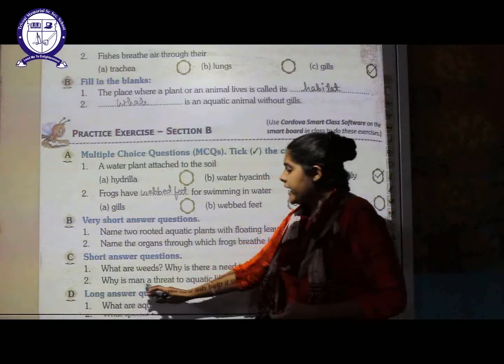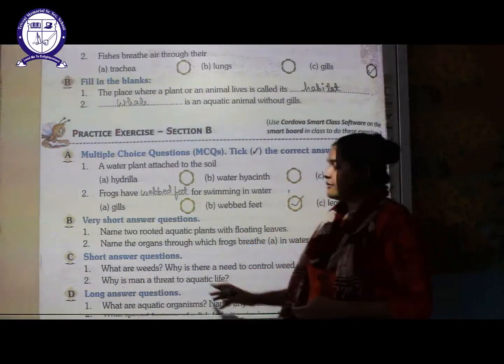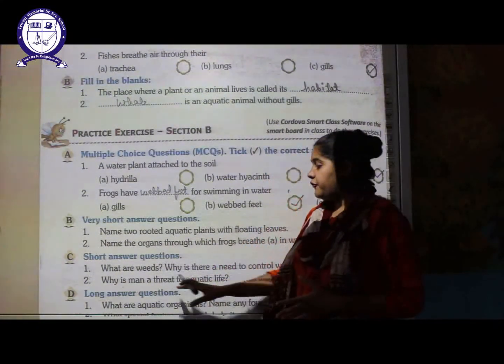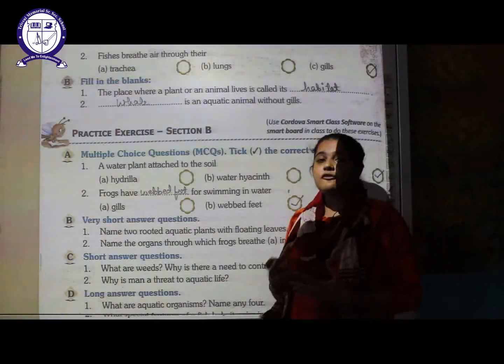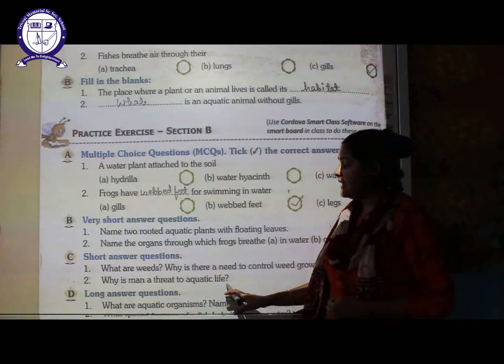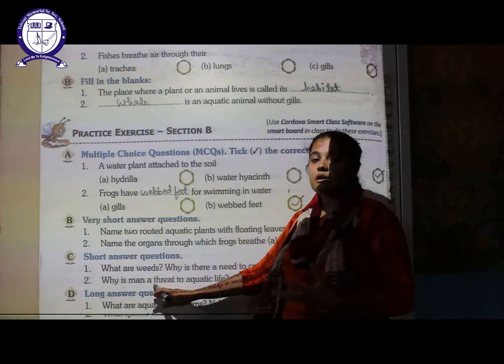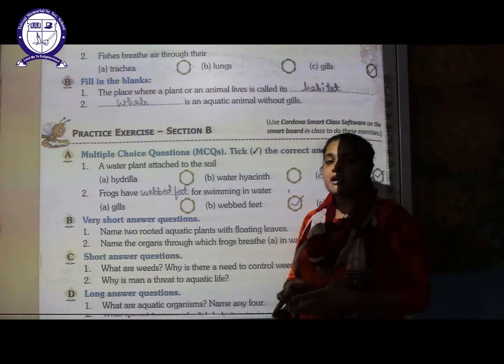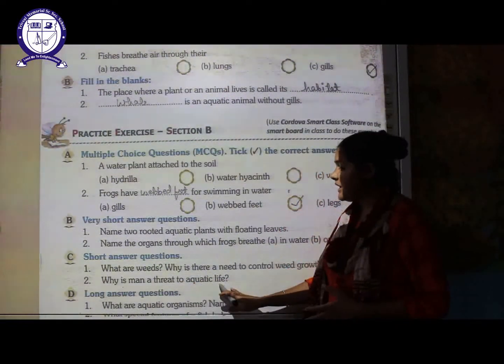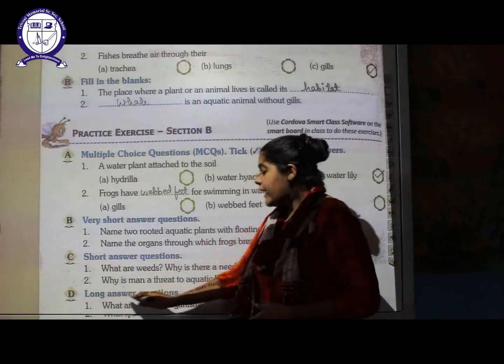Next is, why is a man a threat to aquatic life? So we humans are responsible for polluting the river as well as the sea water, which is creating a threat for the aquatic life. So this water pollution done by humans is going to cause a great threat for the existence of these aquatic organisms. Next is long answer question.